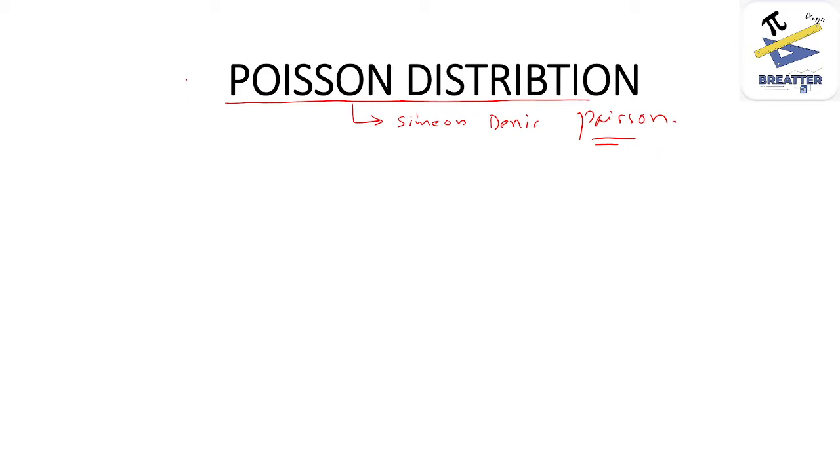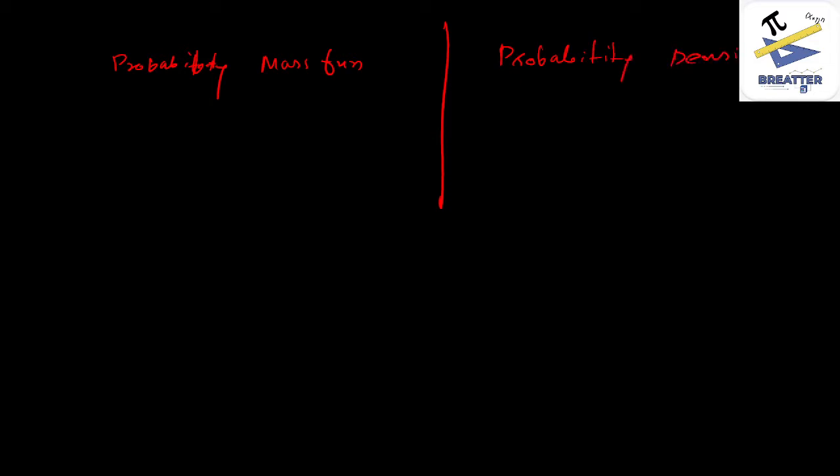Firstly, why is the probability mass function defined? There are two types of function. One is probability mass function. Another one is probability density function. Probability mass function is defined for discrete random variable, whereas probability density function is defined for continuous random variable.